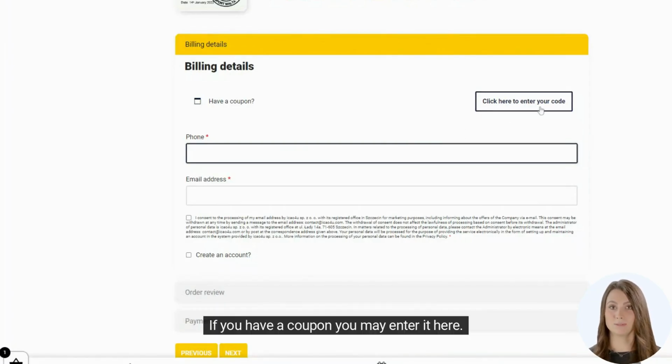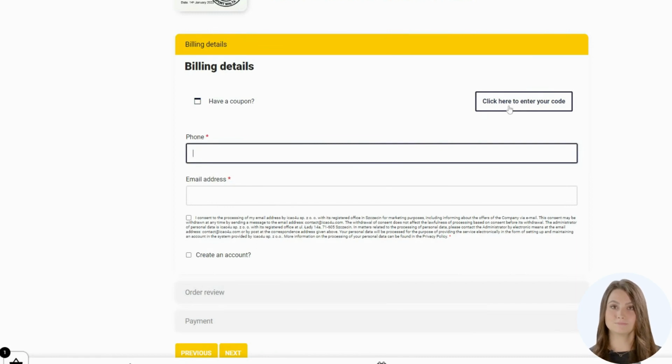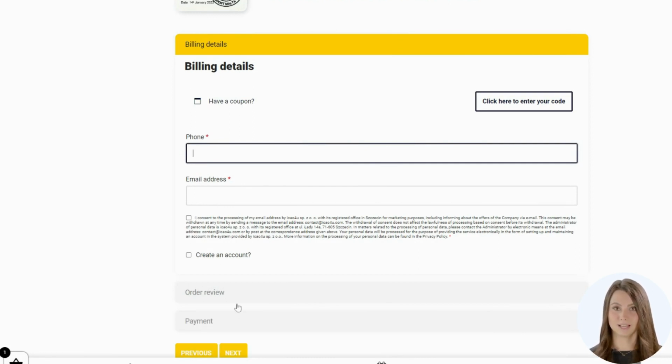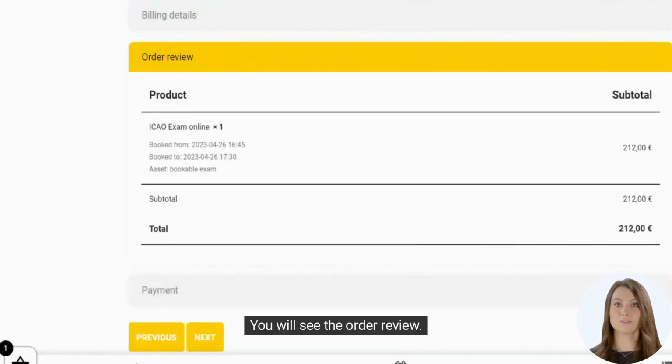If you have a coupon, you may enter it here. In this place, you have to enter your phone number and email address and consent to the processing. After that, press Next. You will see the order review. If everything is correct, press Next.